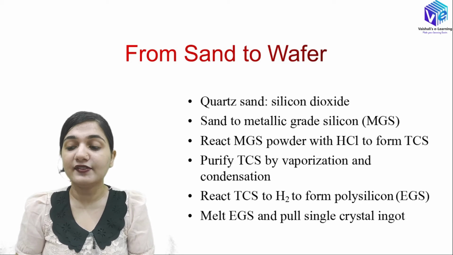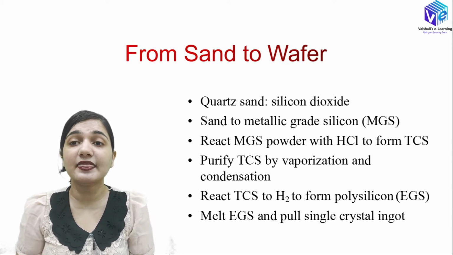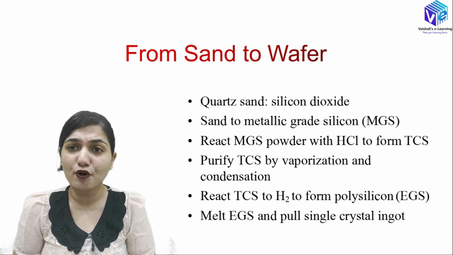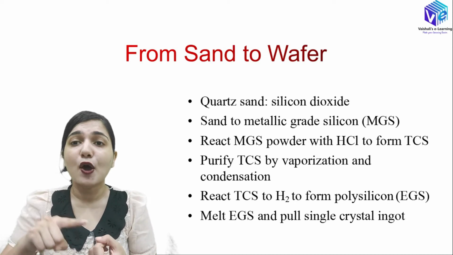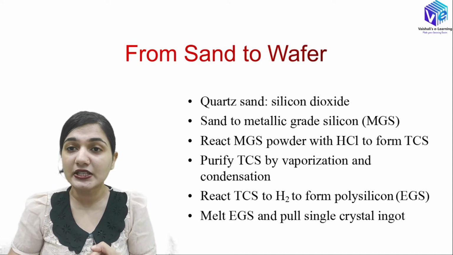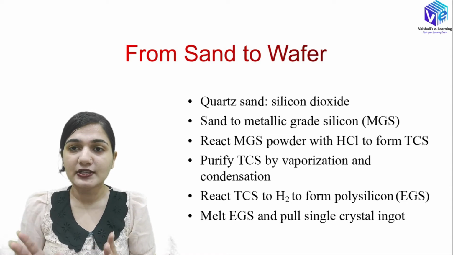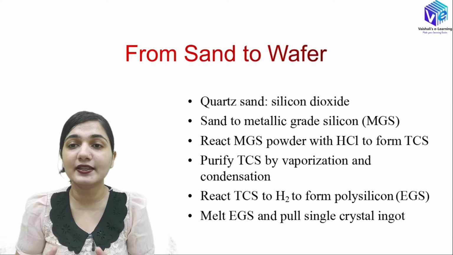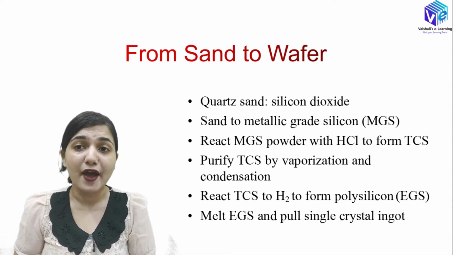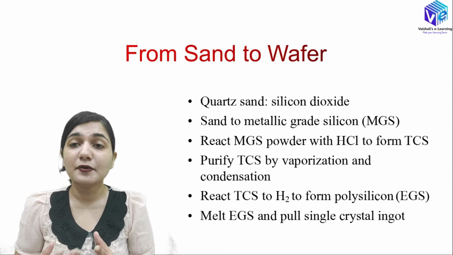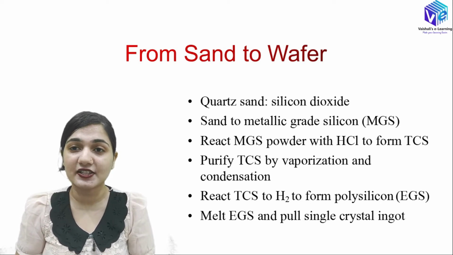Okay, so now we have the electronic grade silicon. It is in the polycrystalline nature. I hope you all know what is amorphous, what is polycrystalline and what is single crystal structure. Now this EGS is in polycrystalline structure. Now we have to make the single crystal structure. I have already told you the silicon will be acting as a substrate only when it is in the single crystal structure.